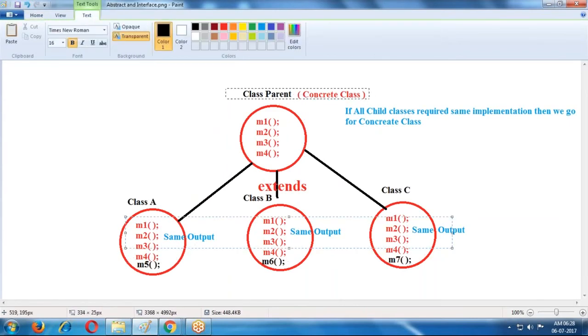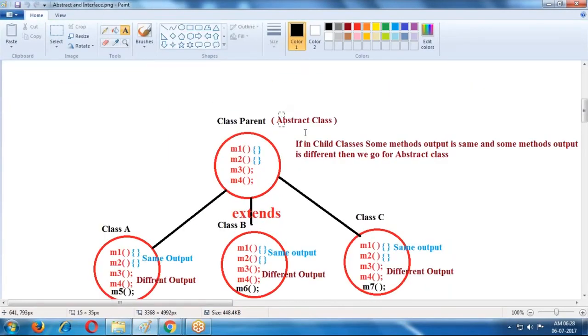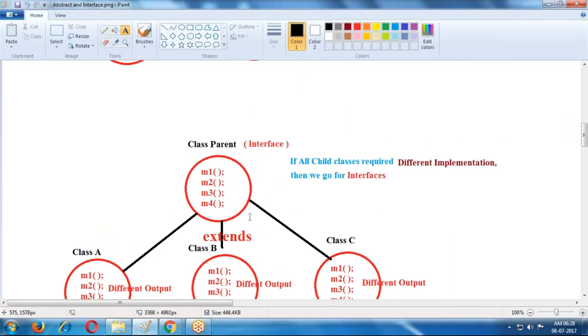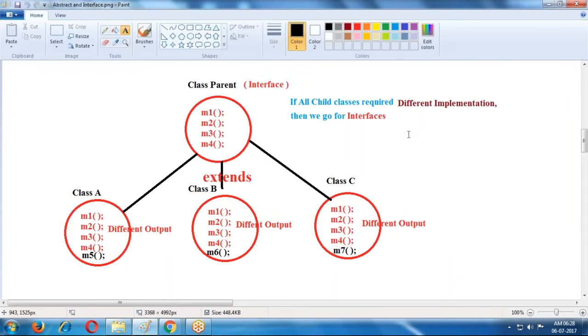So, three scenarios. If the same implementation is required, the parent class is created as a concrete class. If some methods are the same and some are different, the parent is defined as an abstract class. If all methods have a different implementation in each and every child class, then we use the interface concept. These three types of concepts are applicable, but mostly we use concrete classes and interfaces only. Okay, clear?